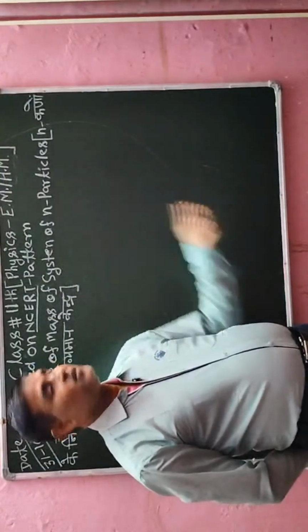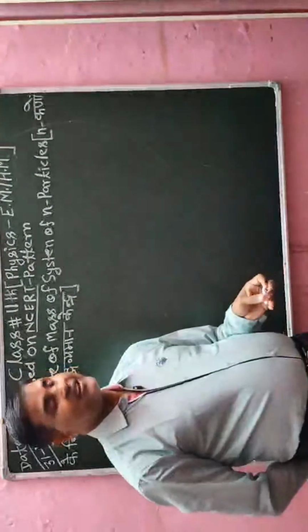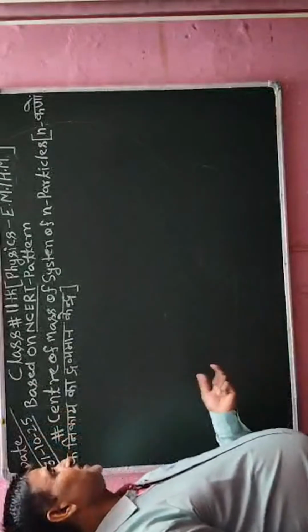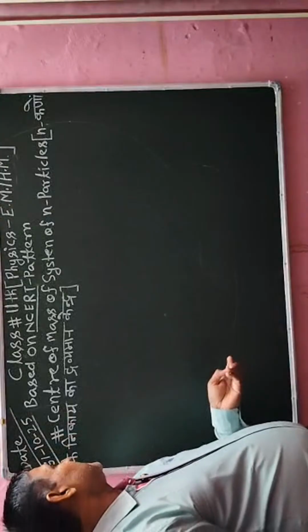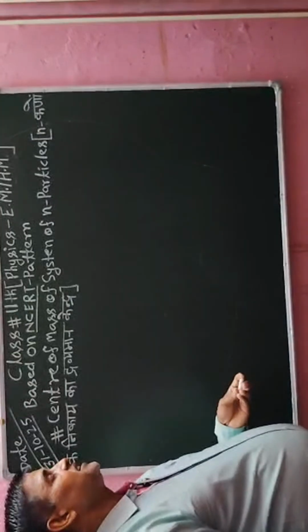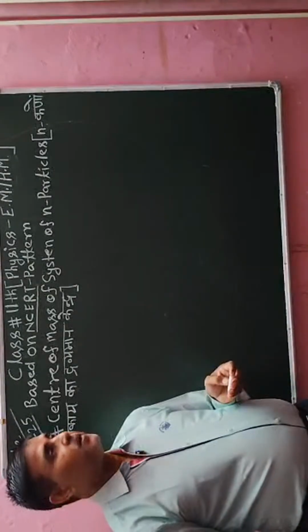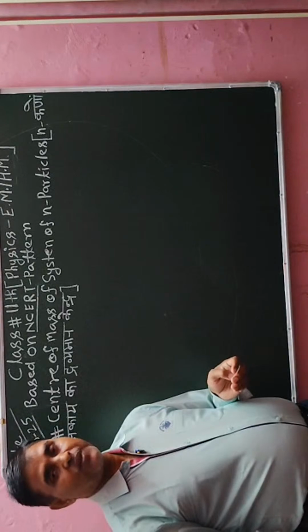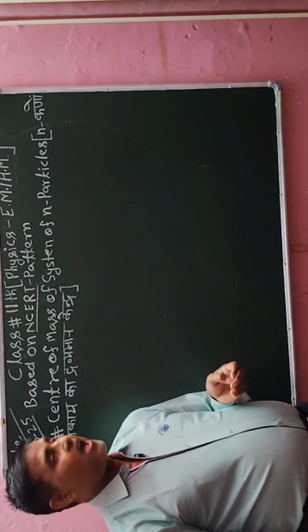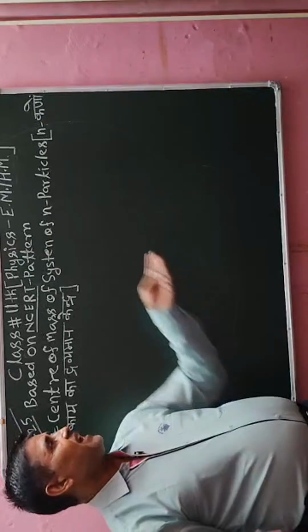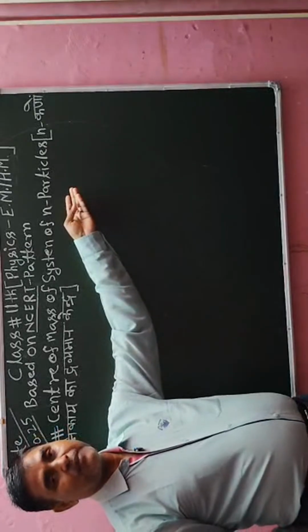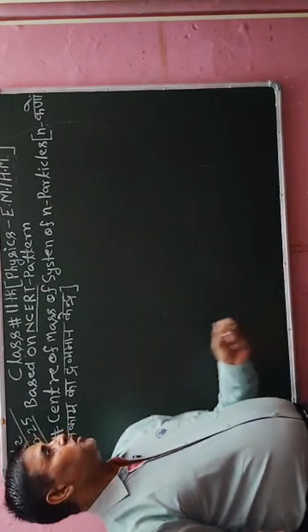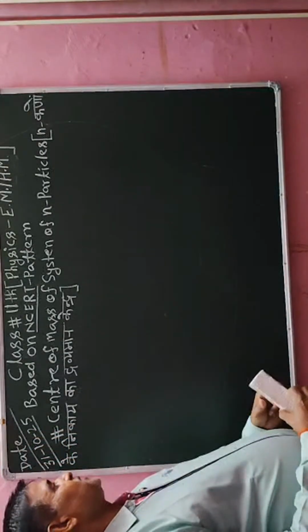So that concept I will generalize for n terms and then explain that concept also. Okay students, so you concentrate here. First I will explain the center of mass of a particular particle and then I will generalize. After generalizing, I will also explain the concept of center of mass of a system of n particles. I am going to explain it.